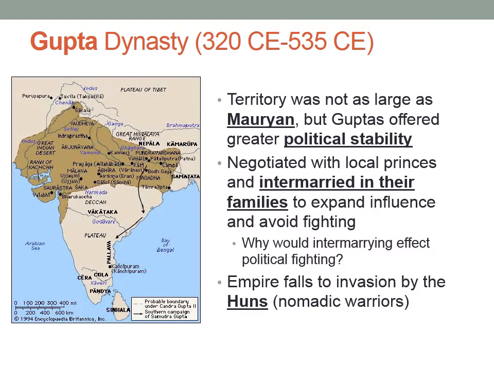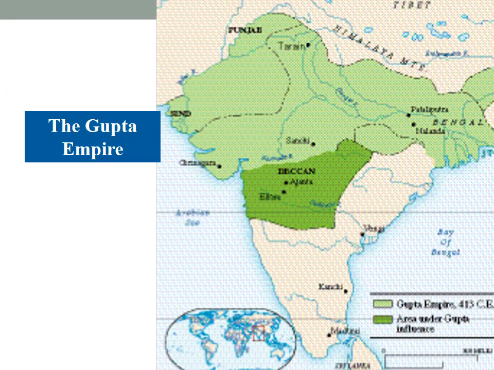Major advancements included the invention of the number pi, which you're hopefully familiar with, Pi Day, 3.14159. The Guptas also created the concept of zero, and a decimal system. This decimal system is later going to be passed on to the Arabs. Make sure you're adding to your notes as we go, and that's why we have Arabic numerals, the number system we use today.